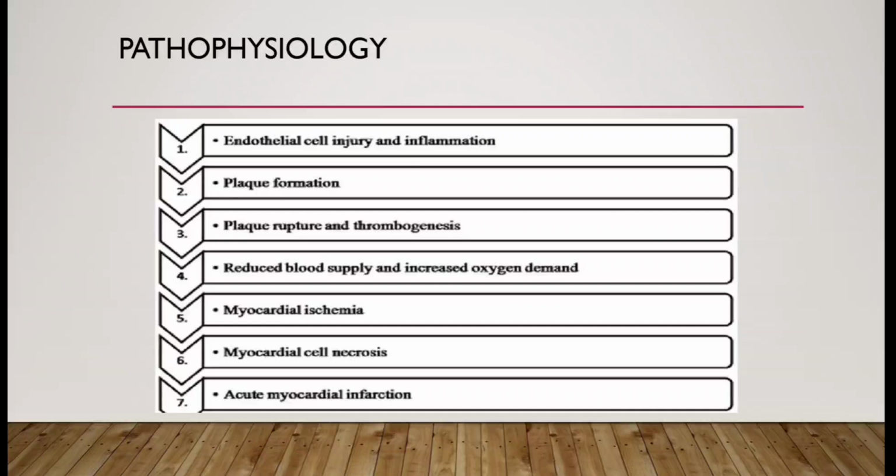So the first one is endothelial cell injury and inflammation, the second one is plaque formation, and the third one is plaque rupture and thrombogenesis. Fourth, reduced blood supply and increased oxygen demand. Fifth, myocardial ischemia. Sixth, myocardial cell necrosis, and the seventh one is acute myocardial infarction.